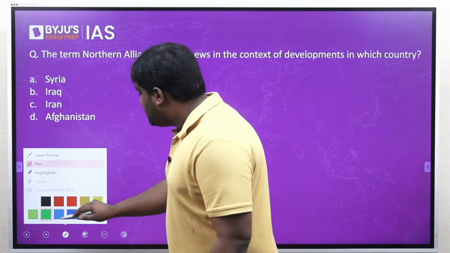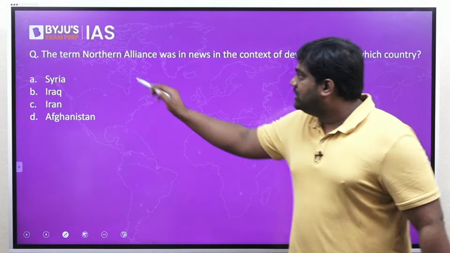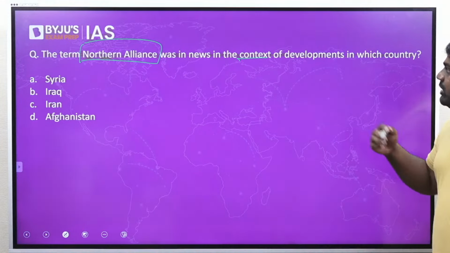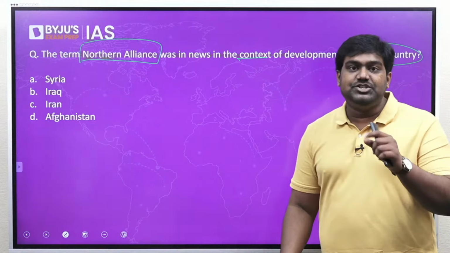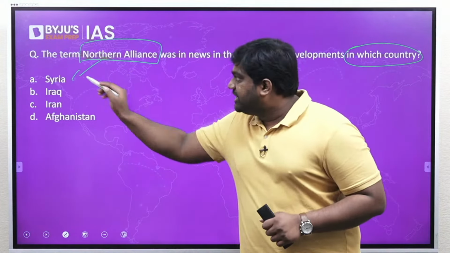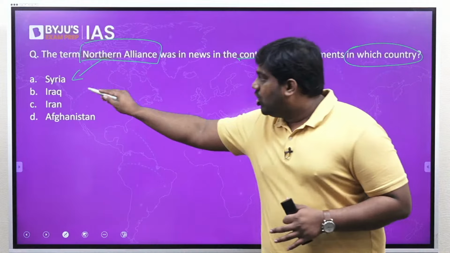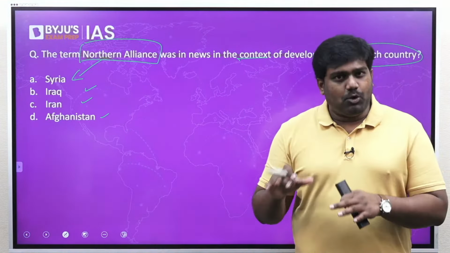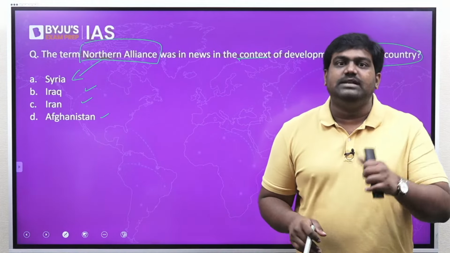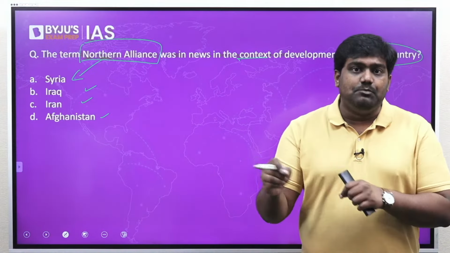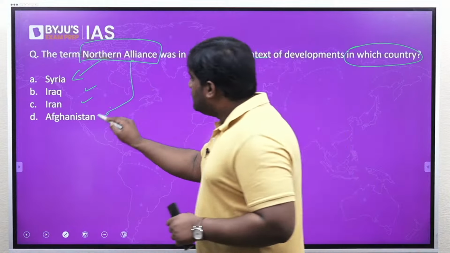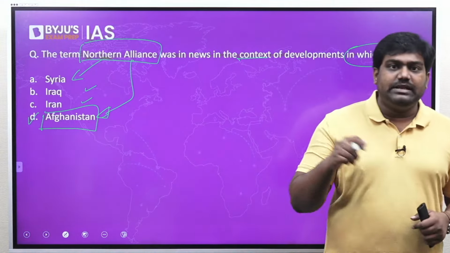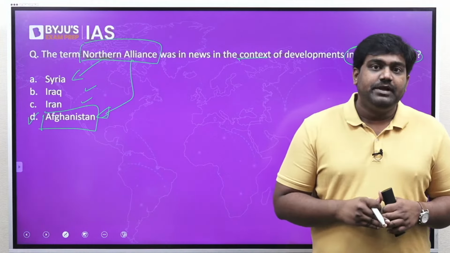Moving on to the next question. The term Northern Alliance was recently seen in news in the context of developments in which country? Is it with regard to Syria or Iraq or Iran or Afghanistan? First, let me provide the answer and then I'll explain what is the Northern Alliance. Why is this topic important for prelims? Northern Alliance is related to Afghanistan. It's related to the recent developments that happened in the country.